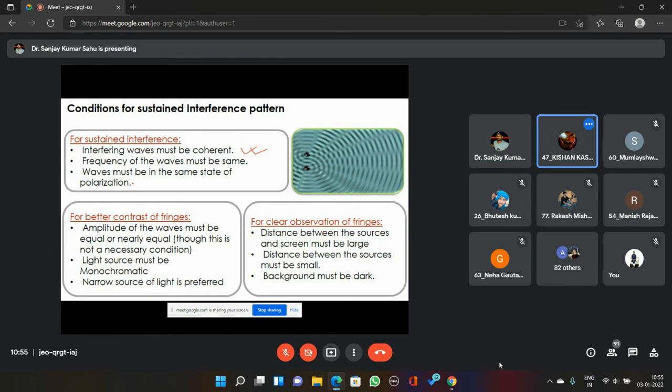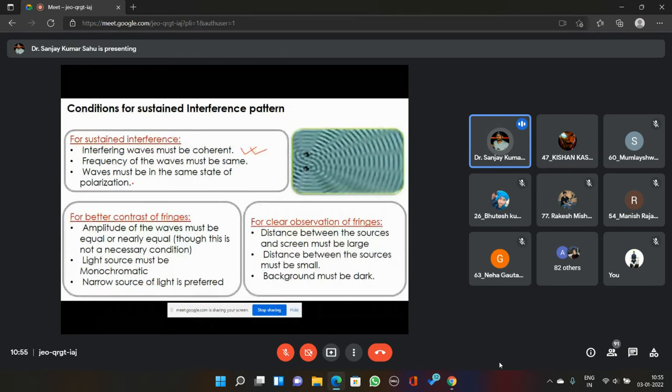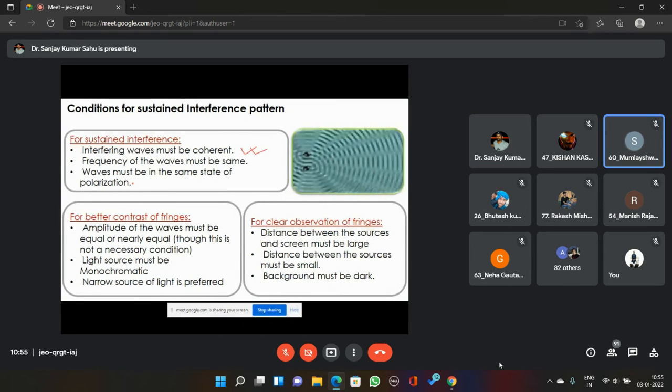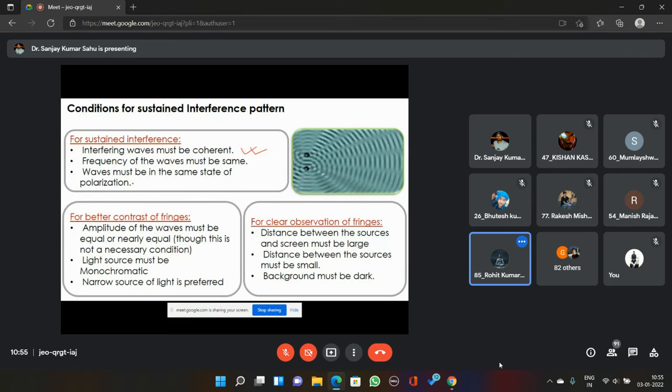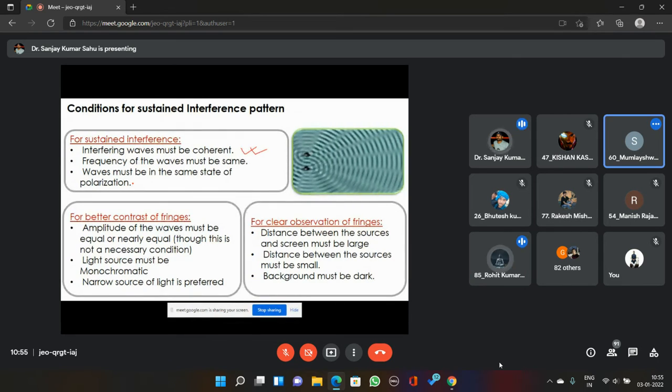No, in that case the medium is called homogeneous or isotropic. Same plane? Sir, they must be in the same plane, the vibration must be in the same plane. Okay, let me explain.